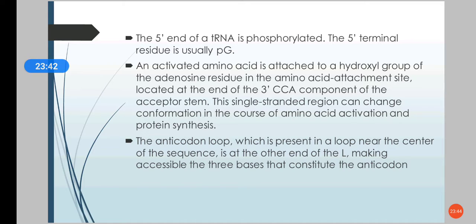The anticodon loop, that is the loop that is present near the center of the sequence, is at the other end of the L, and it makes accessible the 3 bases that constitute the anticodon. They actually pair with the codon, the 3 nucleotide bases in the mRNA.